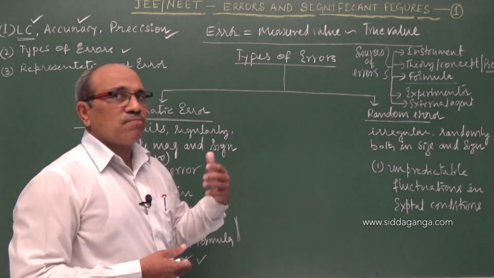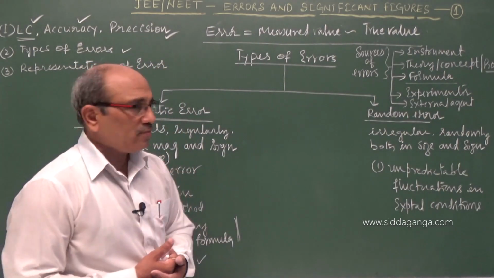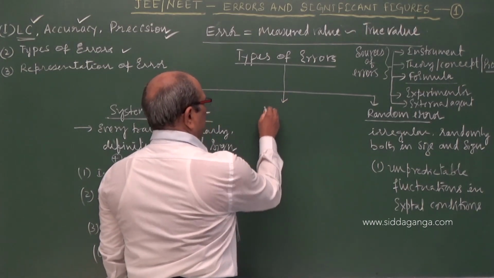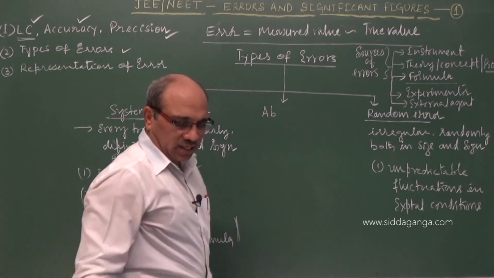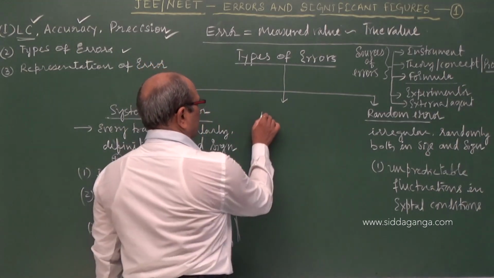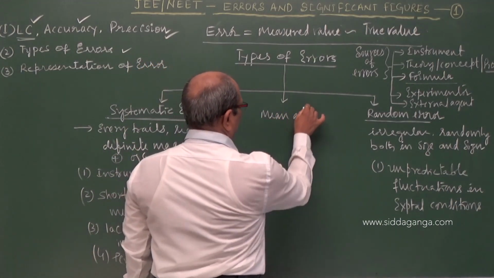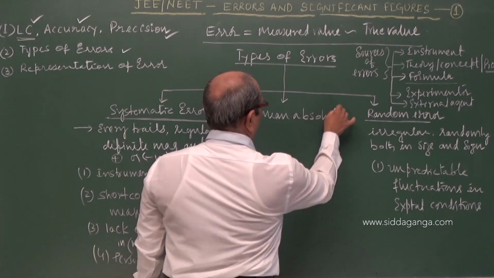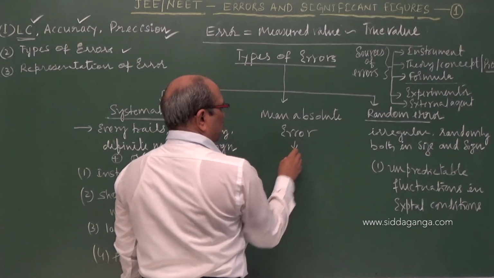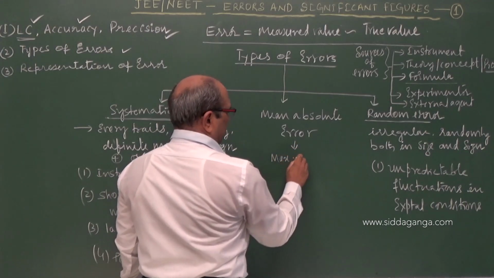The maximum possible error, where does it come from? That is what we call the mean absolute error. The mean absolute error causing in an experiment is called the maximum possible error.